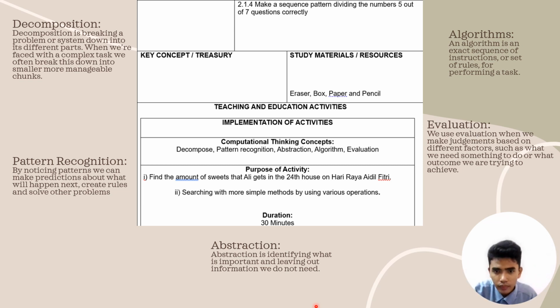Next, we're going to move on to abstraction. Abstraction is identifying what is important and leaving out information we do not need. For example, in a mathematics word problem, we just want to collect the important information rather than read the whole sentence again. We just collect the information that we need so we can explain it to the student.